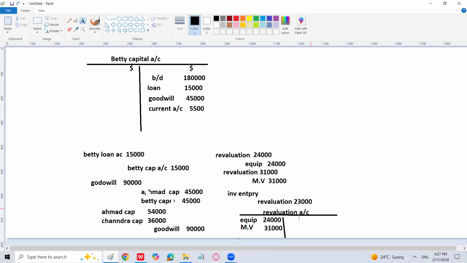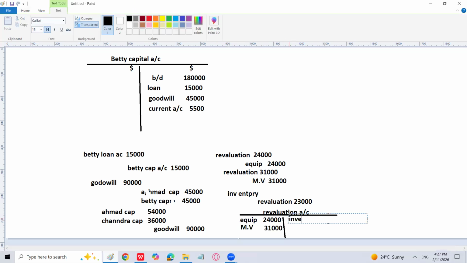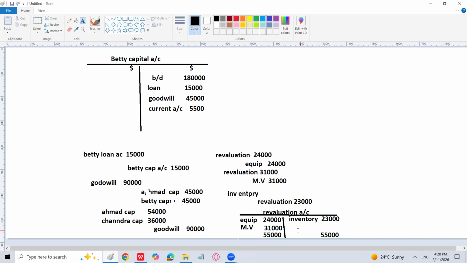And then there is an increase in revaluation. Revaluation account is credited because of increase in inventory of 23,000. So there is going to be a revaluation loss actually. 24,000 plus 31,000 is going to be 55,000, right? And what is the difference?